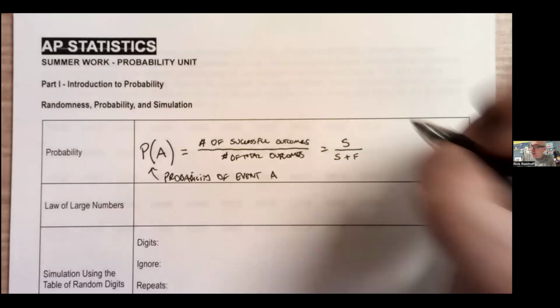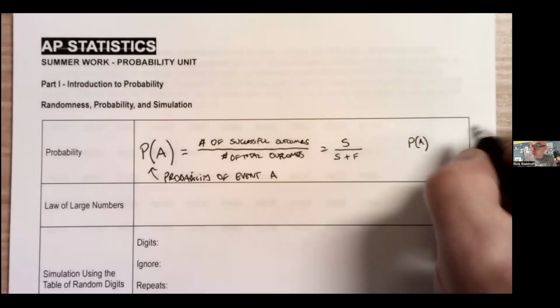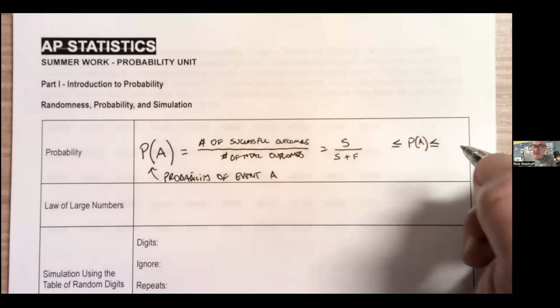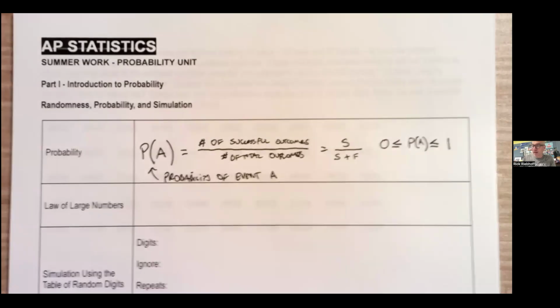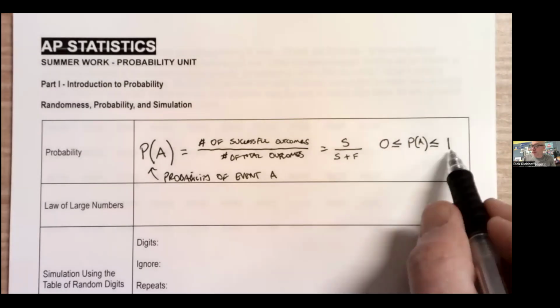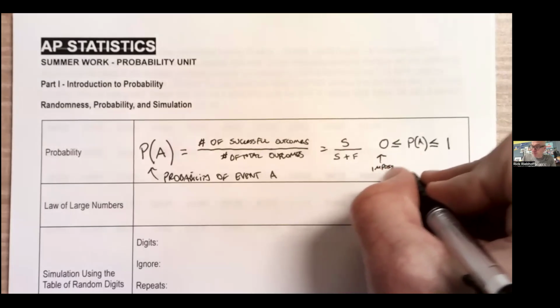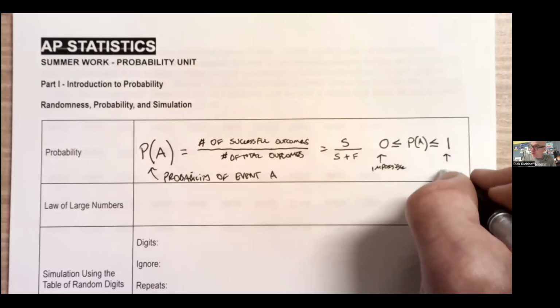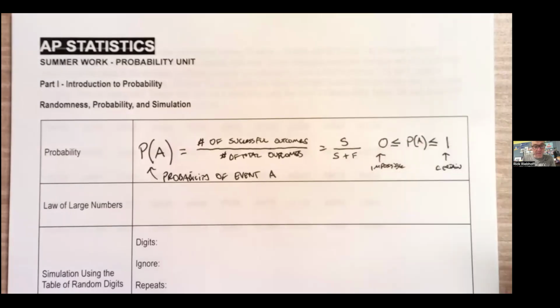So you'll see that probability of anything. We're going to be dealing with probabilities all year long, a huge part of AP Stat. Probability has to be between 0 and 1. 0 means it's impossible, there's a 0% chance of something happening, and 1 means it is certain. You could look at this as percentages as well, 0 to 100%.